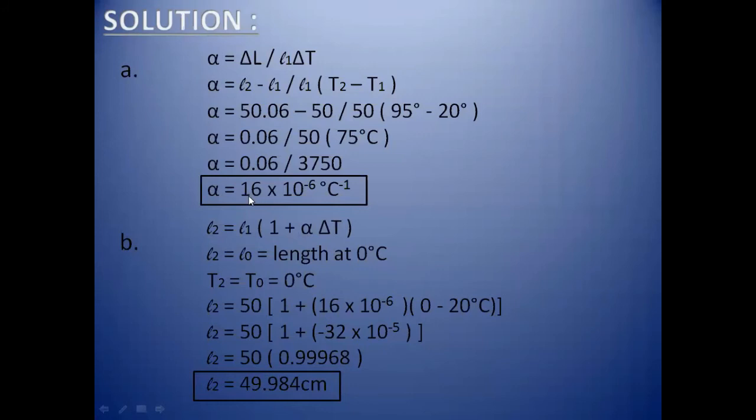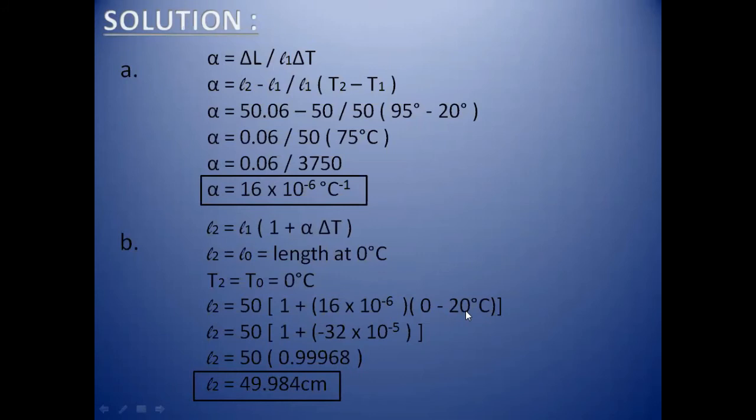That's why we found the value of the coefficient of linear expansion in part A, and now we are using this value to find L2. So we replace the coefficient of linear expansion by its value, and we replace del T by 0 minus 20 degrees centigrade. You have to remember that here the value of T2 is 0 because the temperature changes, and the initial temperature remains the same, that is 20 degrees centigrade.